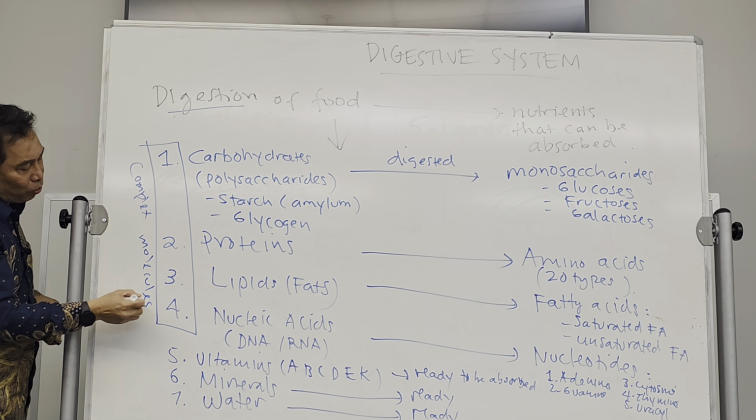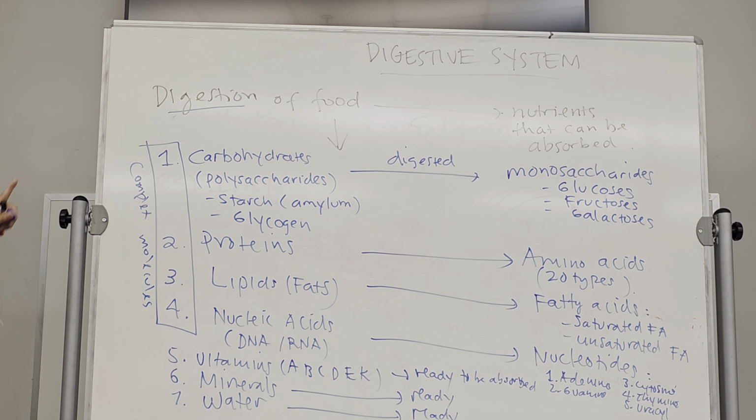Okay, this is the one that we have to digest. Carbohydrate or polysaccharide, proteins, lipids, nucleic acid. These are the 4 complex molecules that have to be digested in our digestive system. Okay, again, the rest, vitamin, mineral, water, they are ready. Okay, do you have questions so far?